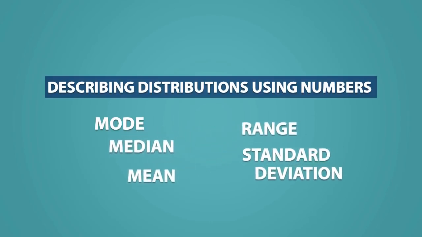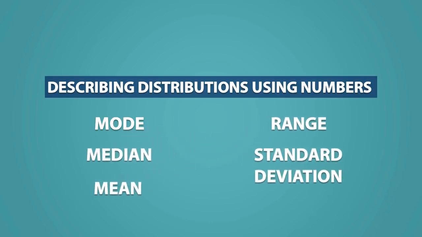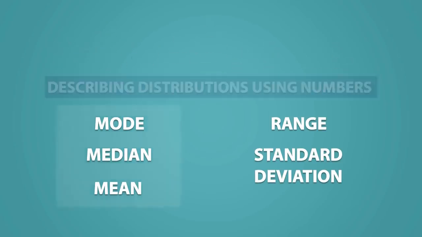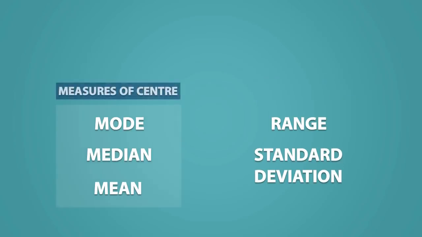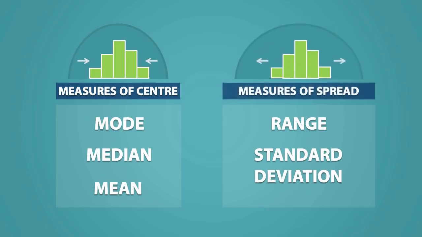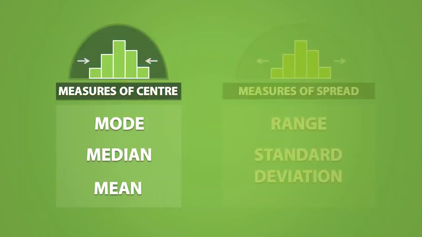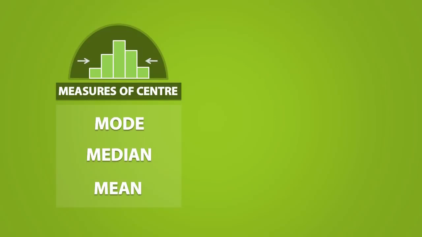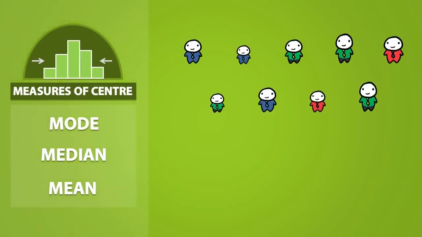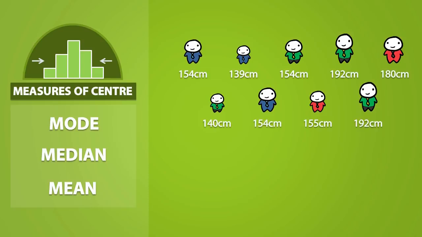The mode, median, mean, range, and standard deviation give us numerical information about the distribution of a dataset. Specifically, the mode, median, and mean are measures of center or central tendency, and the range and standard deviation are measures of spread. We will look at how we can determine the measures of center first. So suppose I took a random sample of 9 people and measured their heights.